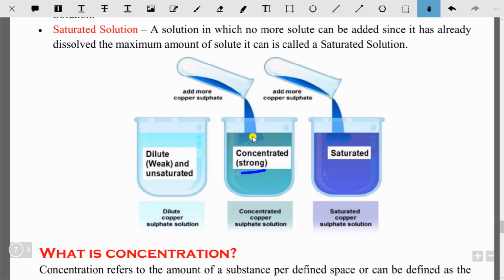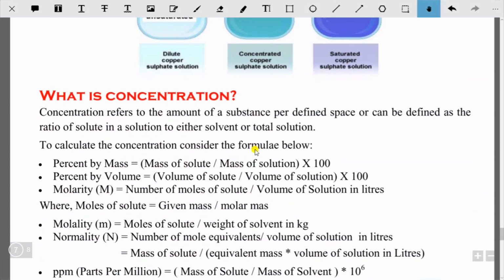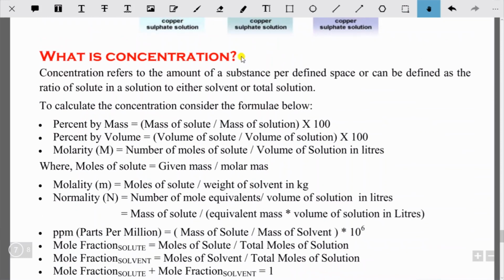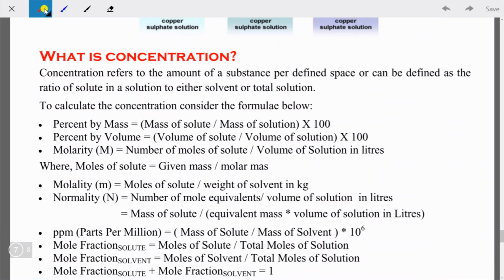Let's understand the next topic, what is concentration. So this is very much important for you. So students, here you see, concentration refers to the amount of substance per defined space, or can be defined as the ratio of solute in a solution to either solvent or total solution.